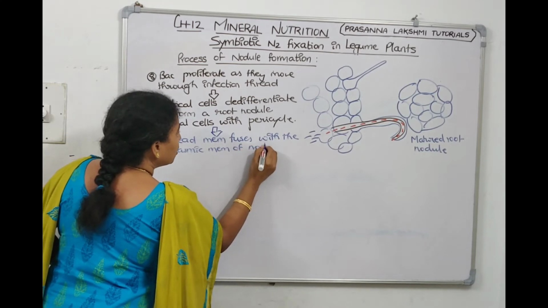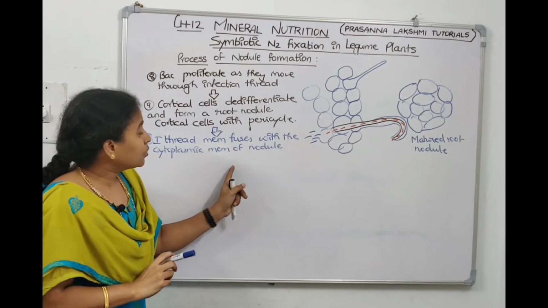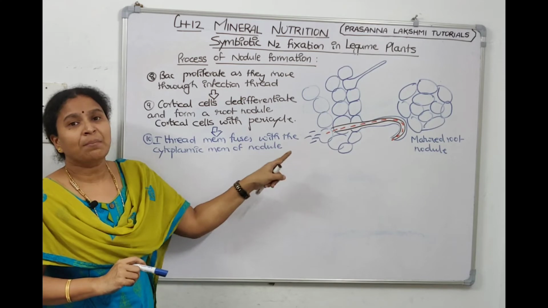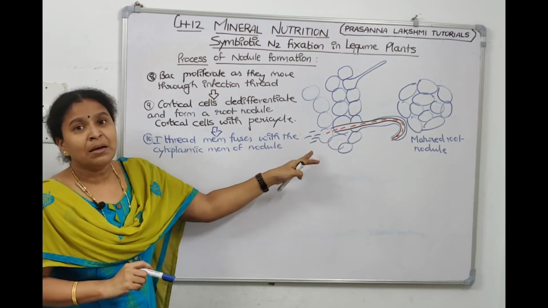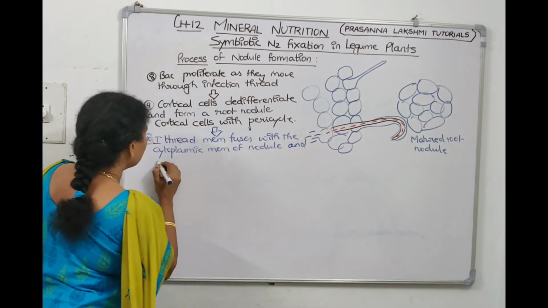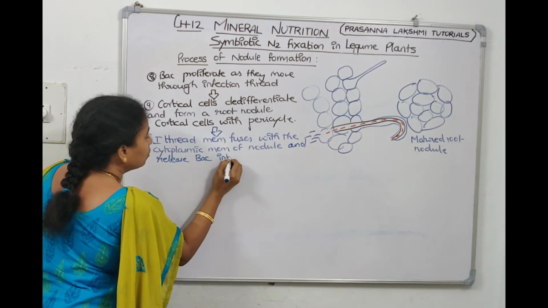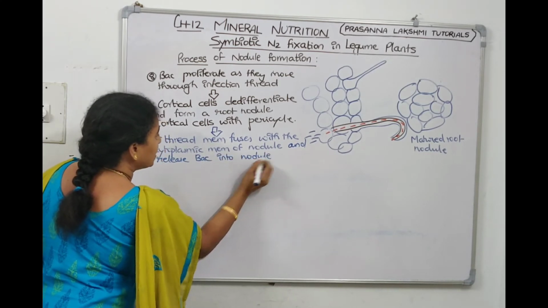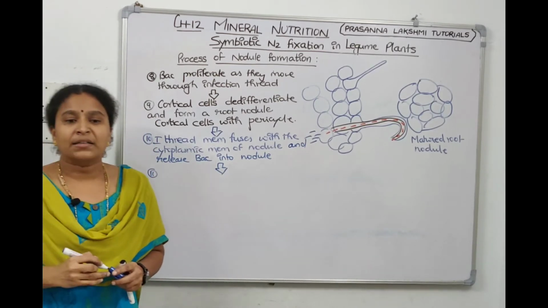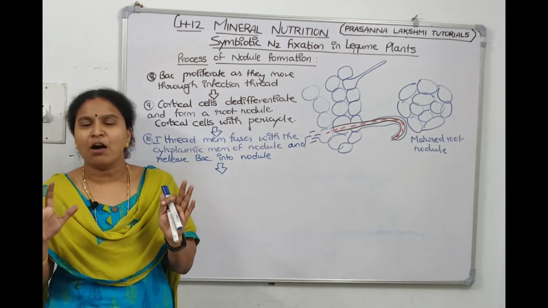Cytoplasmic membrane of the nodule. So when the infection thread comes and reaches the nodule, the infection thread membrane fuses with the membrane and they will release the bacteria into the nodule. Now where are the bacteria? The bacteria are inside the nodule. Now nodule is a place where they will stay, that is the house.